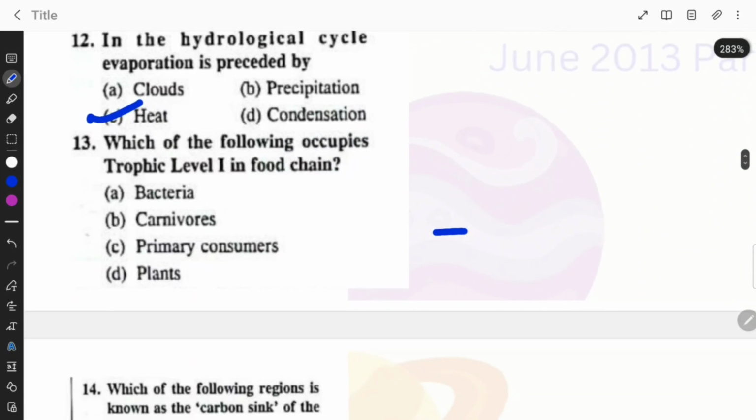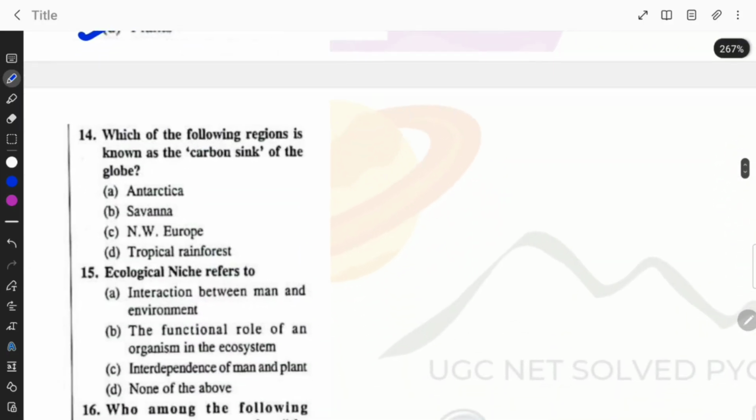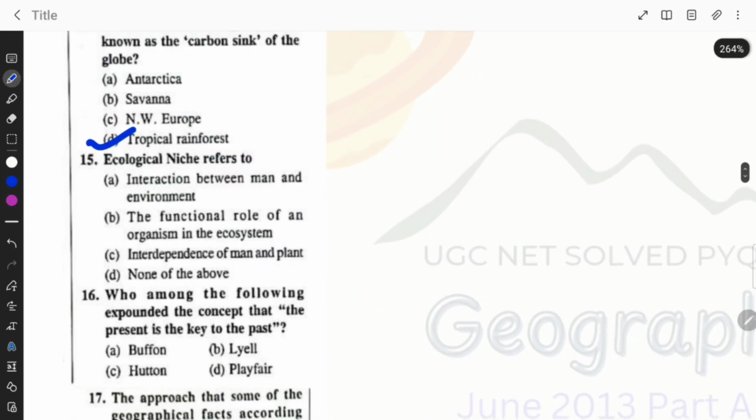Which of the following occupies trophic level 1 in the food chain? Bacteria, carnivores, primary consumers, or plants? Option D. Which of the following regions is known as the carbon sink of the globe? Antarctica, savanna, northwestern Europe, or tropical rainforest? Tropical rainforest. Ecological niche refers to interaction between man and environment, functional role of an organism in the ecosystem, interdependence of man and plant, none of the above. Option B.